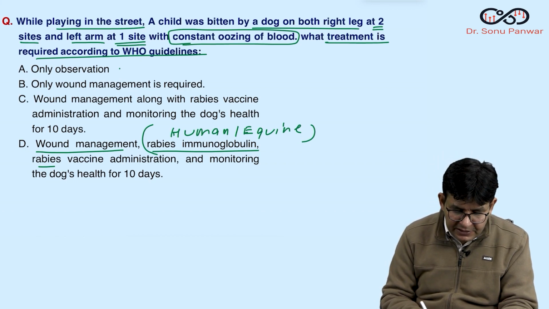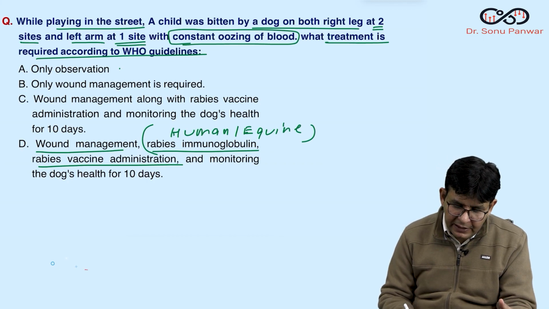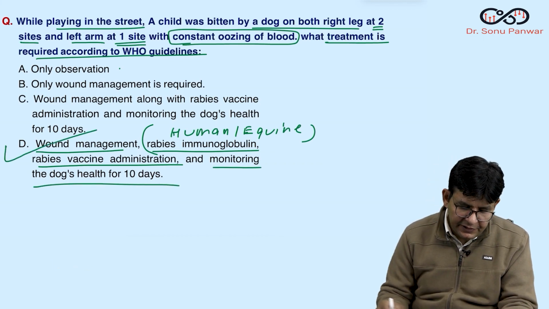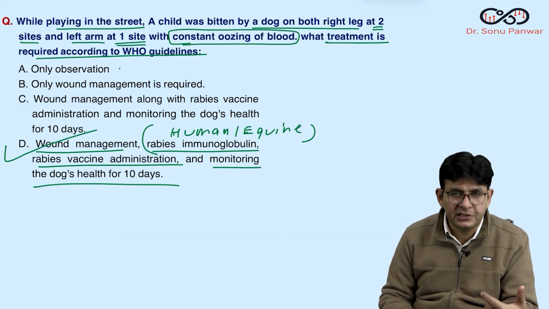The human one is given at 20 units per kilogram and equine is given at 40 units per kilogram. Rabies vaccine administration is on days 0, 3, 7, 14, 28, and you have to monitor the dog's health for how many days? 10 days if this happens. So answer is D. This is class 3 bite managed in this particular way.